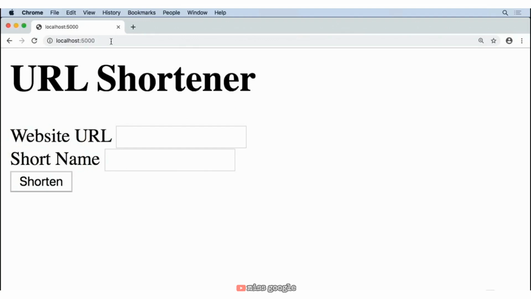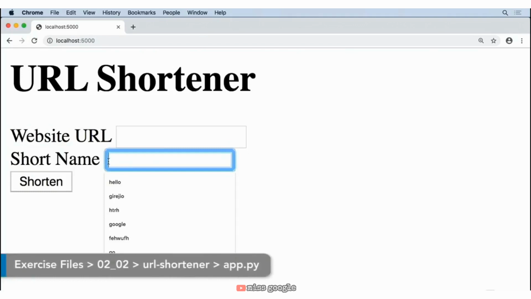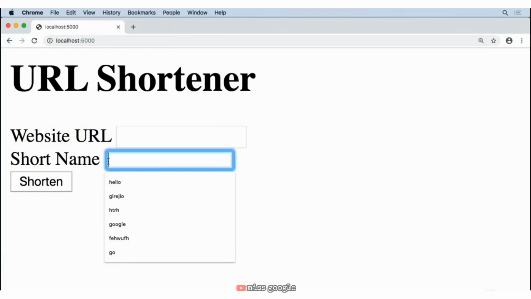The purpose of our URL shortener is for someone to enter in a website URL as well as its nickname or short name for that URL so they can quickly access it in the future. We need some way to save this information, and Flask is not a great option when it comes to saving data with a database.